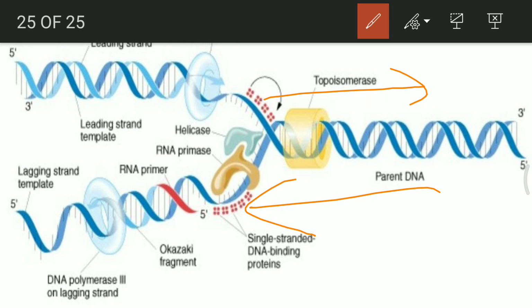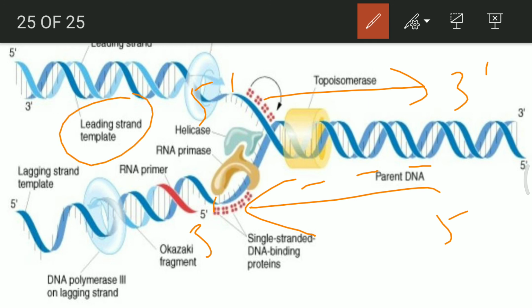But still the formation of DNA synthesis will be taking place in a discontinuous way in the strand which is 3 prime to 5 prime, whereas 5 prime to 3 prime will be formed in a continuous way. When it is a continuous strand, it is known as the leading strand, whereas the DNA strand which is newly formed discontinuously is known as the lagging strand.